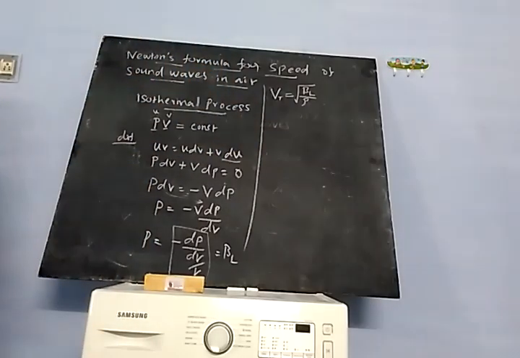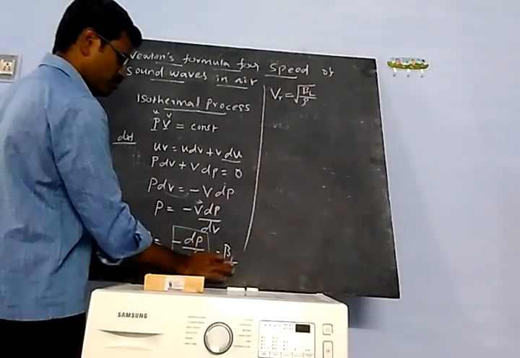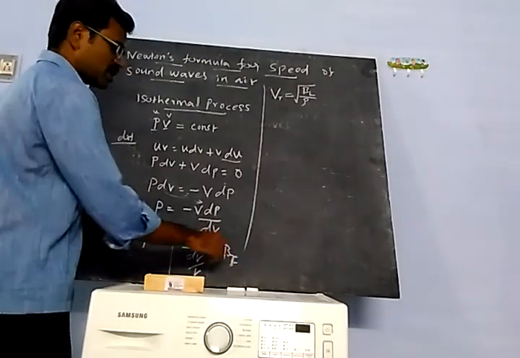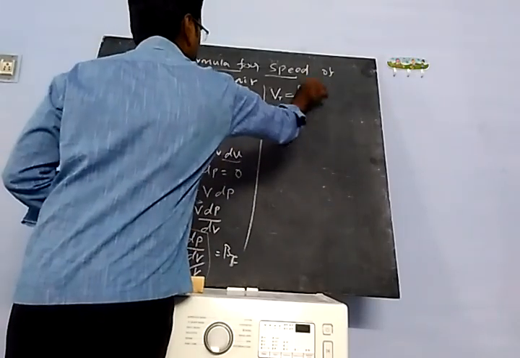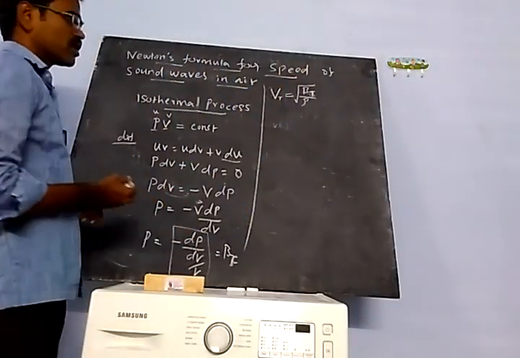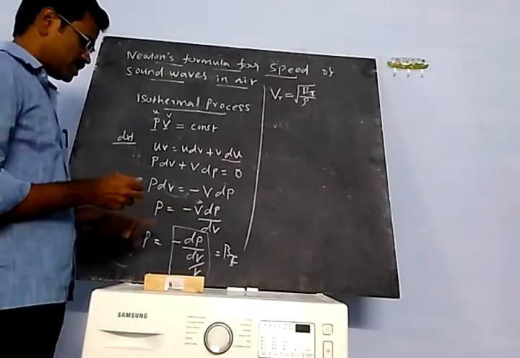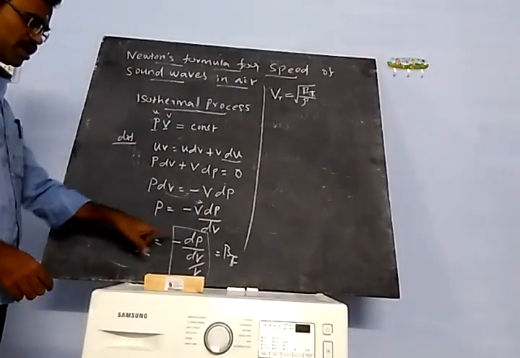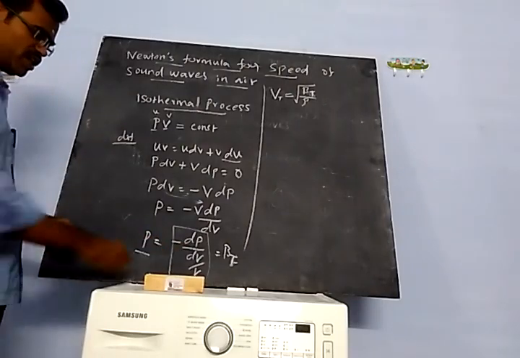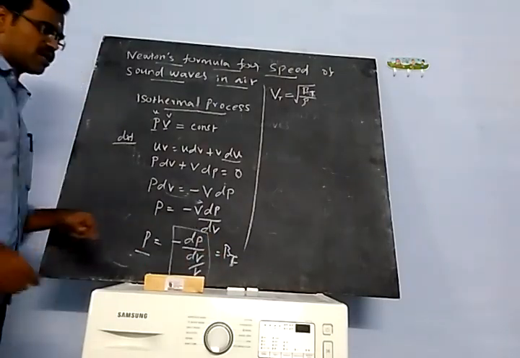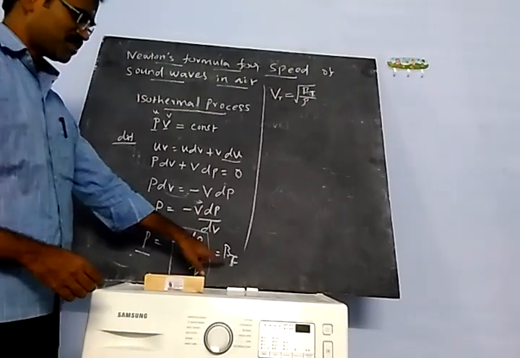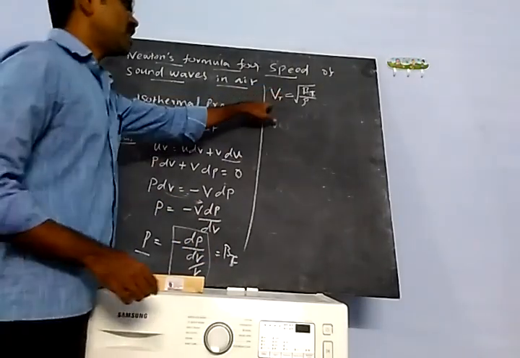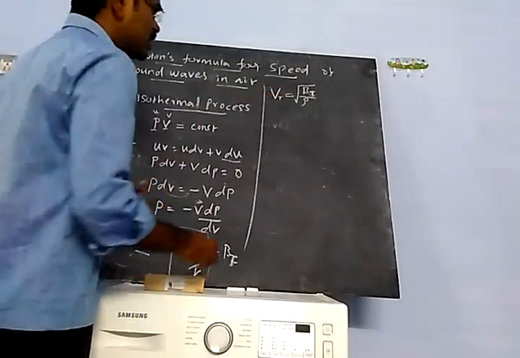We already studied this formula in the 7th chapter. Here Bt, because temperature is constant, divided by rho. What is the formula for Bt? P is equal to minus dP by dV by V. So this is called the isothermal bulk modulus Bt. So Vt is equal to the square root of Bt by rho.